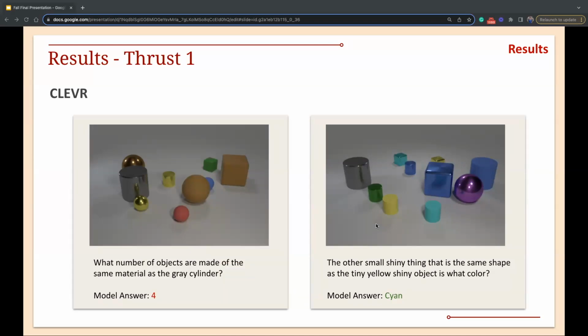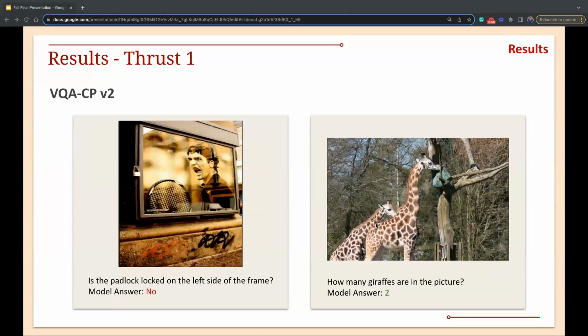However, it's not perfect, of course. One of the examples where it does badly is: what number of objects are made of the same material as the gray cylinder? The gray cylinder there is metallic, and you see that the answer is not 4, it's 3. So basically, we realized that some of the counting questions might be better directed through the other module, but it does do pretty well on a lot of the real image results.